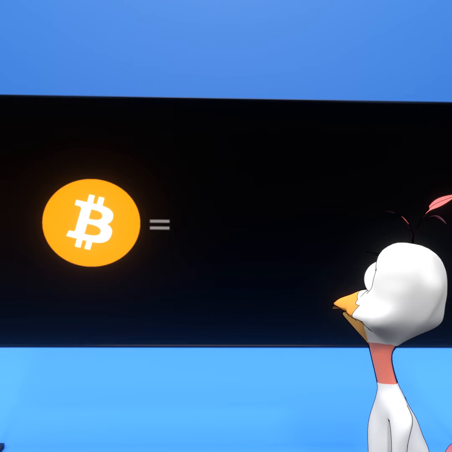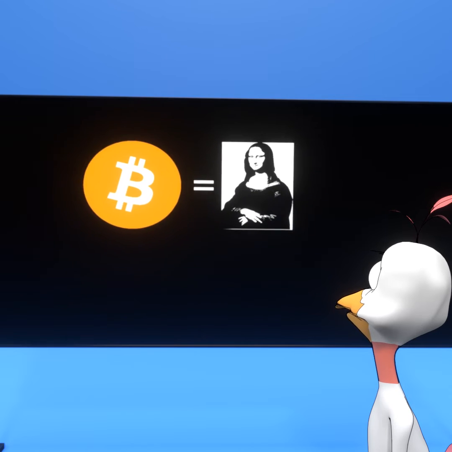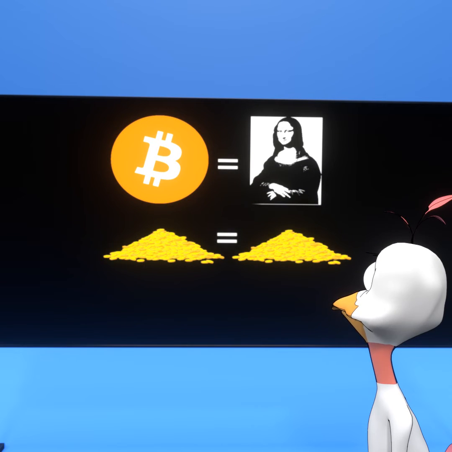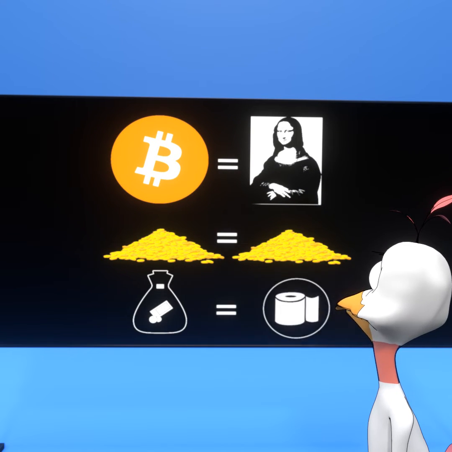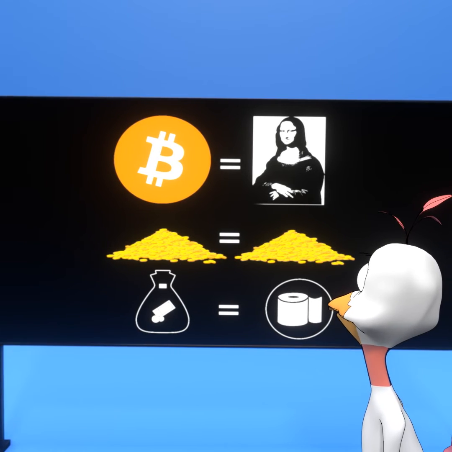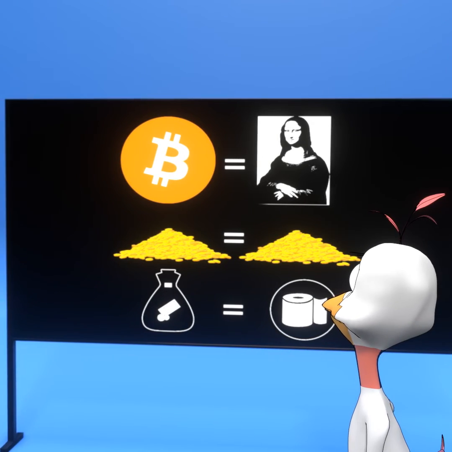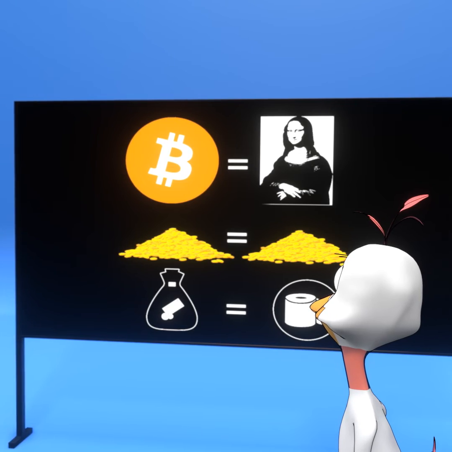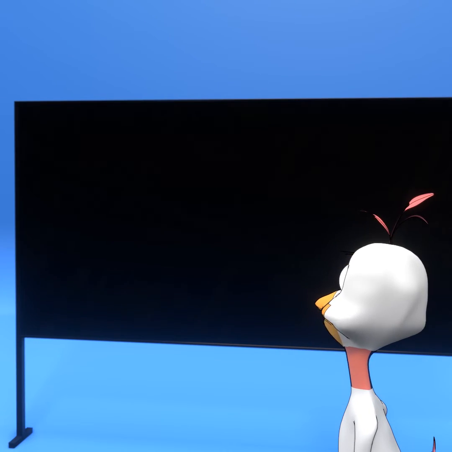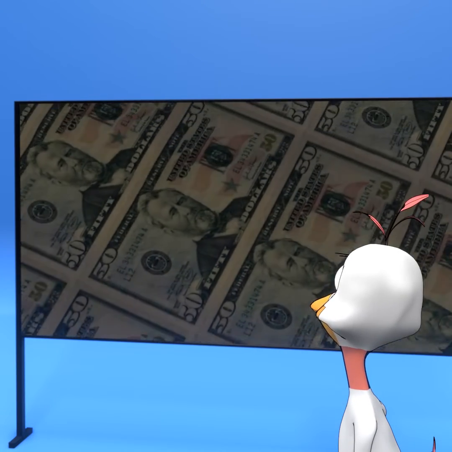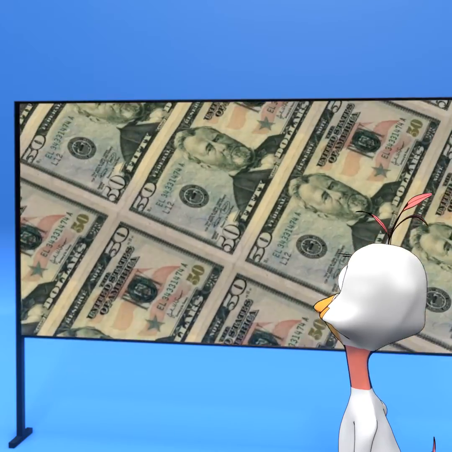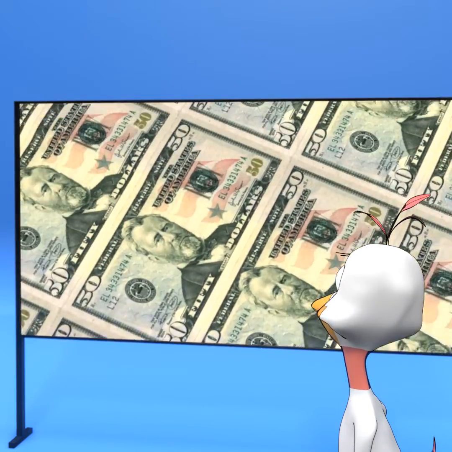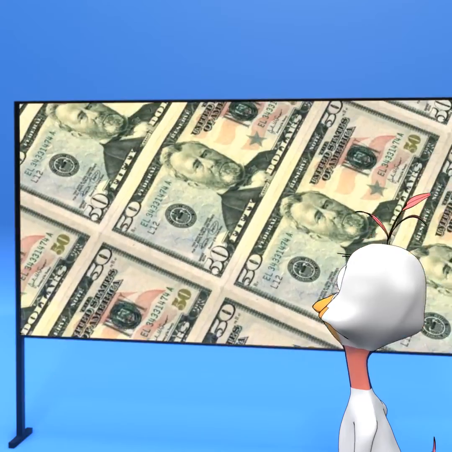If we compare currencies with this, then Bitcoin is the Mona Lisa. Gold is gold. Fiat currencies, such as the dollar, are more or less just a piece of paper, where a central bank to some extent determines its value. Fiat currencies can also be created as much as you like at a very low cost. And the more you create, the less valuable they become, which is called inflation.